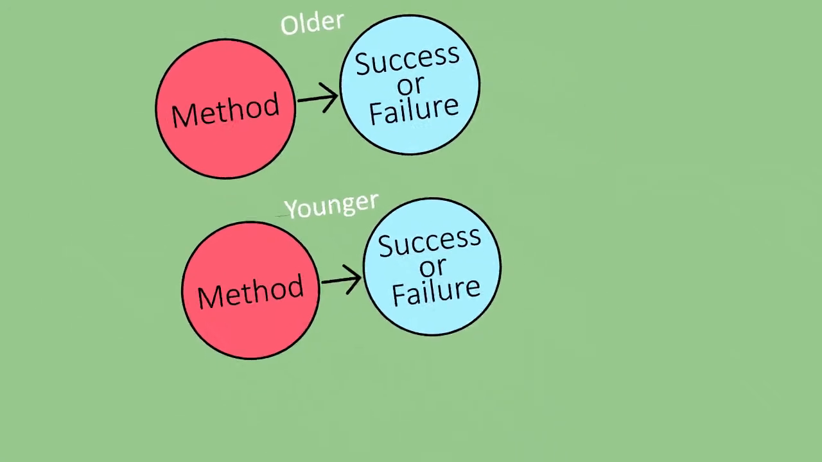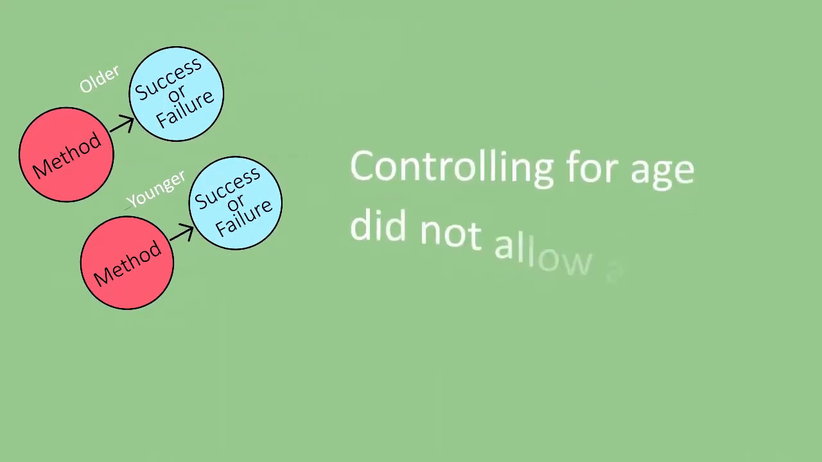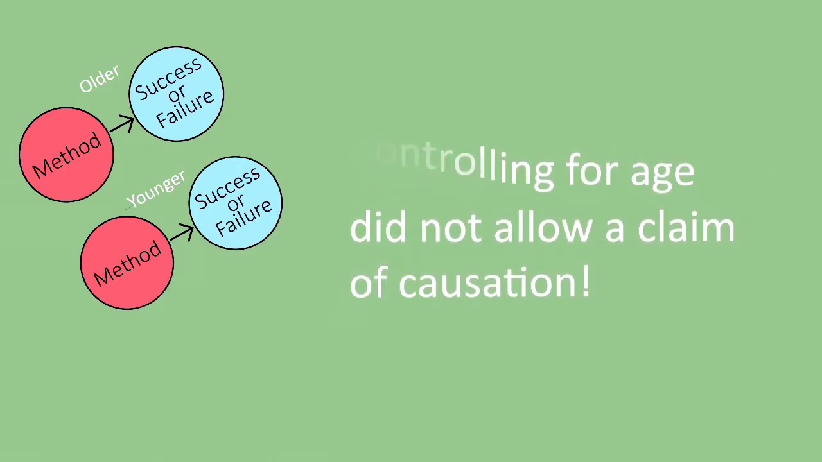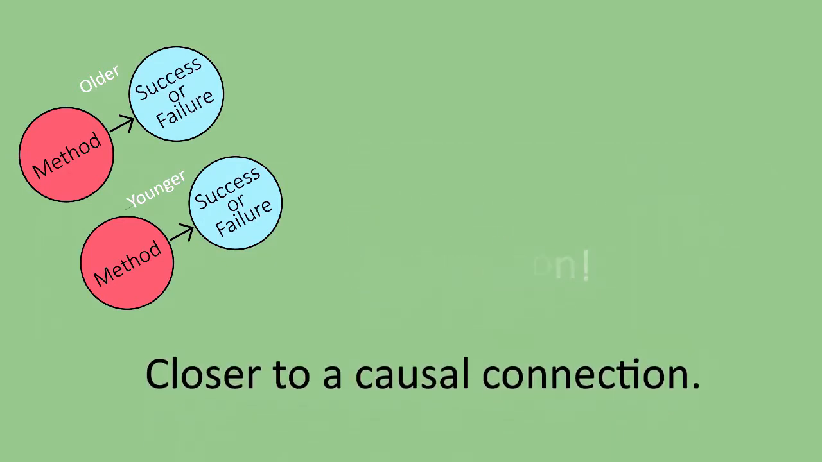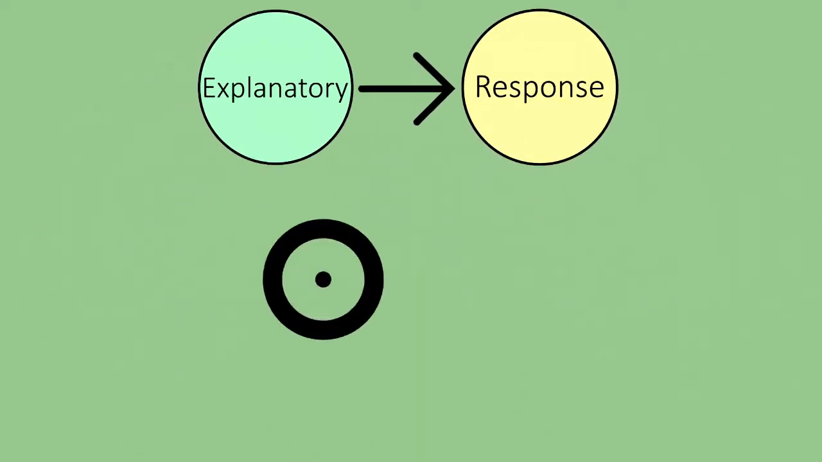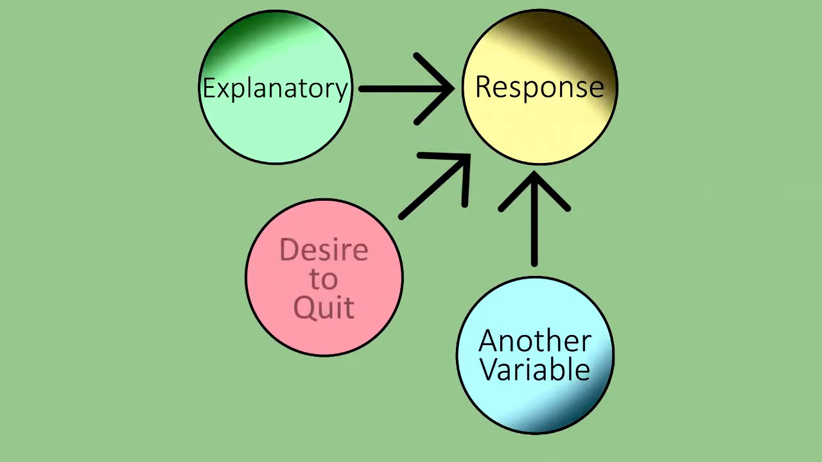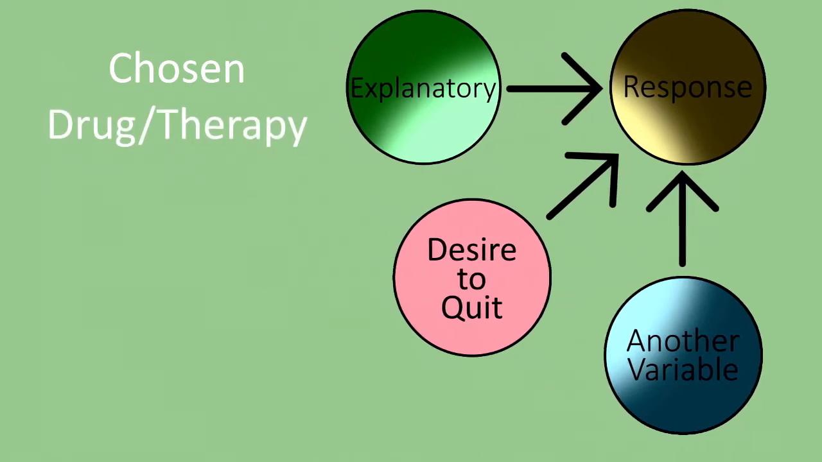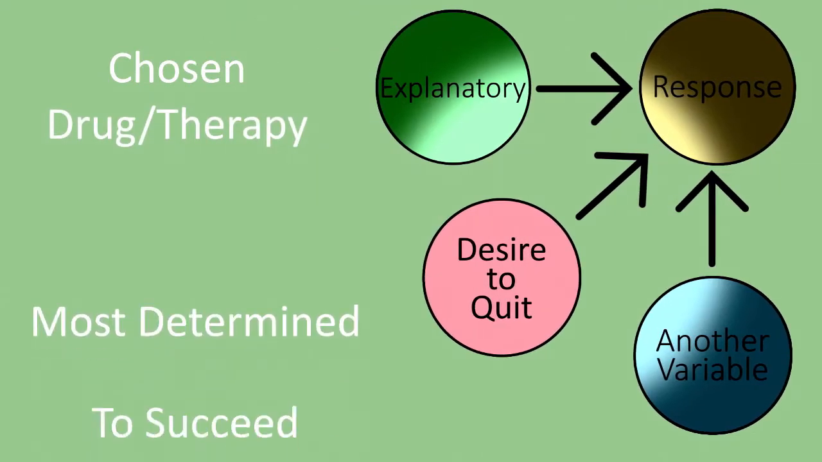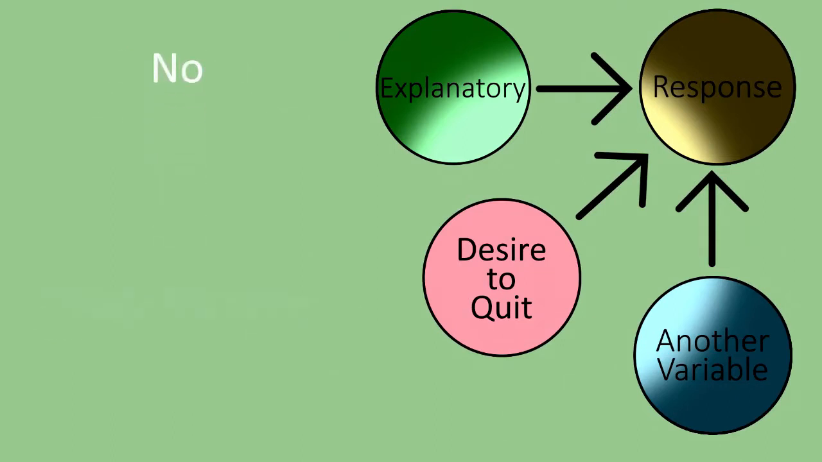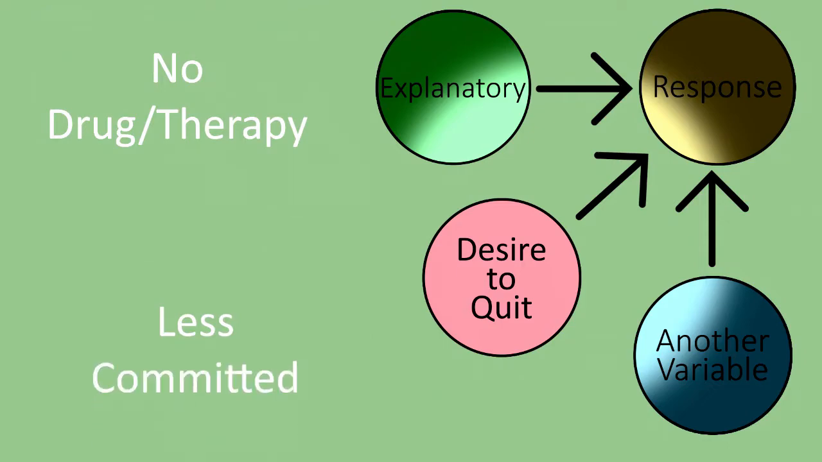Notice that we did not claim that controlling for age would allow us to make a definite claim of causation, only that we would be closer to establishing a causal connection. This is due to the fact that other lurking variables may also be involved, such as the level of the participant's desire to quit. Specifically, those who have chosen to use the drug therapy method may already be the ones who are most determined to succeed, while those who have chosen to quit without investing in drugs or therapy may, from the outset, be less committed to quitting.